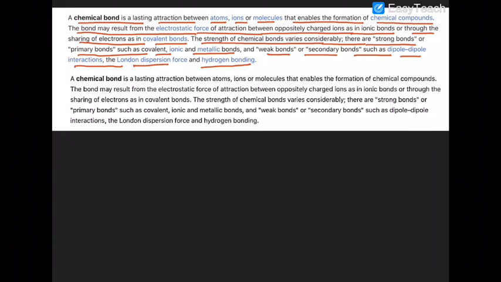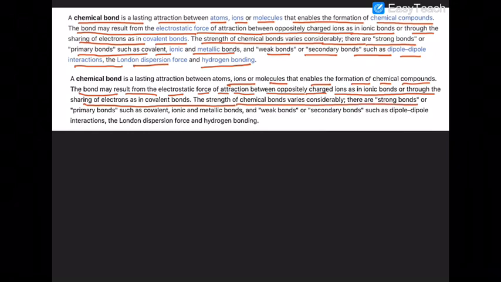The same paragraph I am now repeating again. A chemical bond is a lasting attraction between ions or molecules that enables the formation of a chemical compound. The bond may result from the electrostatic force between oppositely charged ions as in an ionic compound, or through the sharing of electrons as in covalent bonds. The strength of chemical bonds varies considerably.